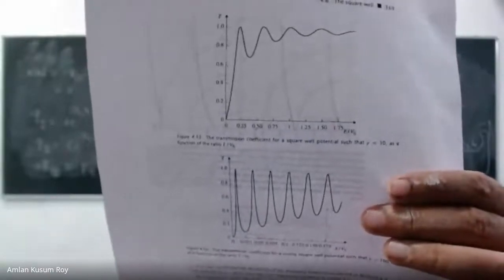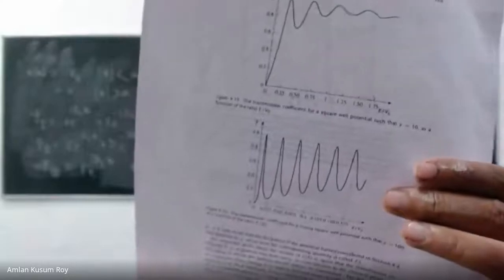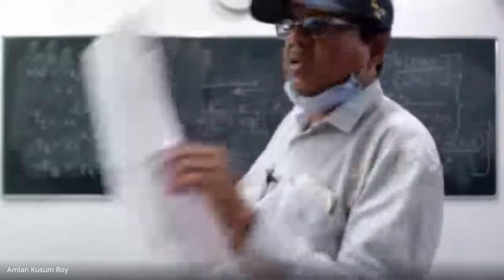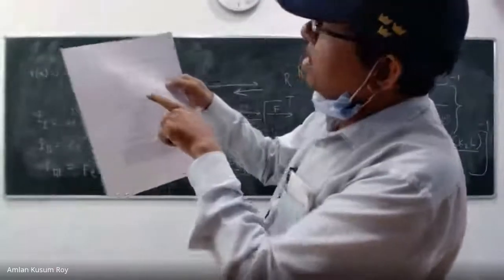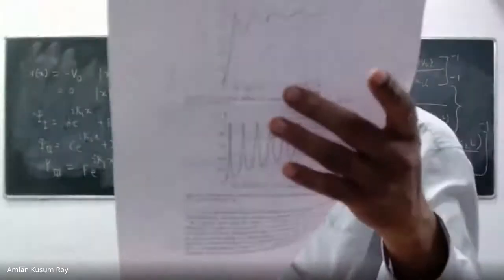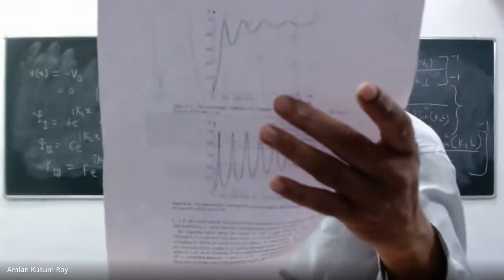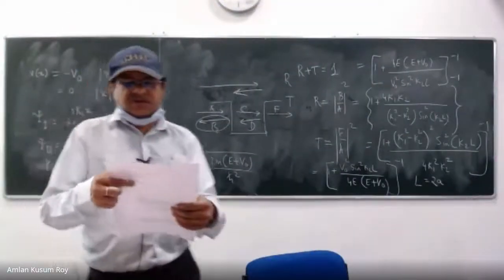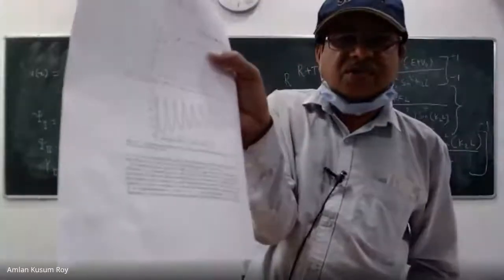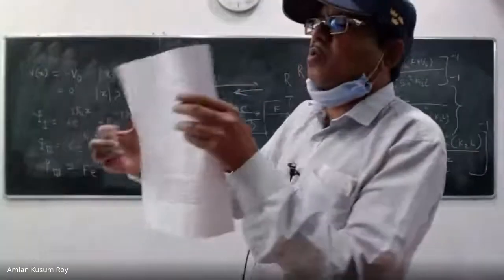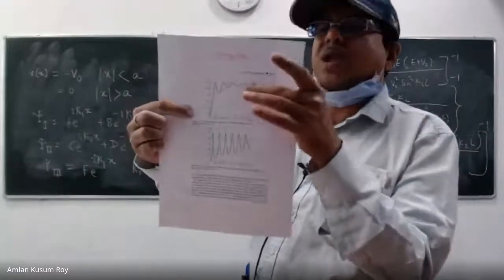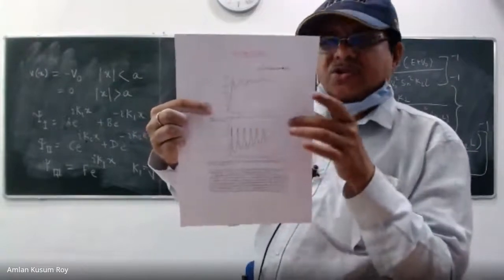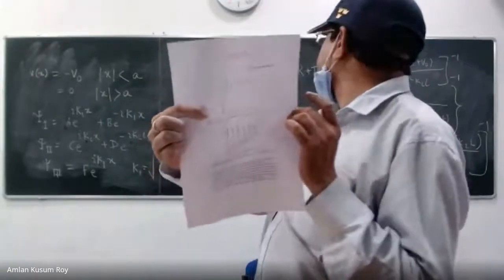But the problem is that as my E increases, the T also increases. Remember, this is where E by V0 is equal to 1. What is the meaning of E by V0 equal to 1? It is very close to V0. So it is only when E by V0 is very large that I see the transmission coefficient trying to become 1. You see that? There is no fluctuation in the transmission coefficient when E by V0 is very large. You should be able to prove all these equations.